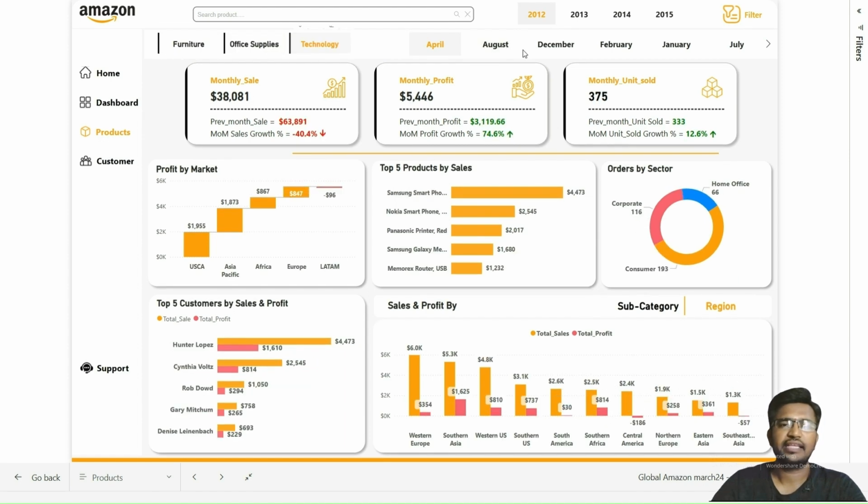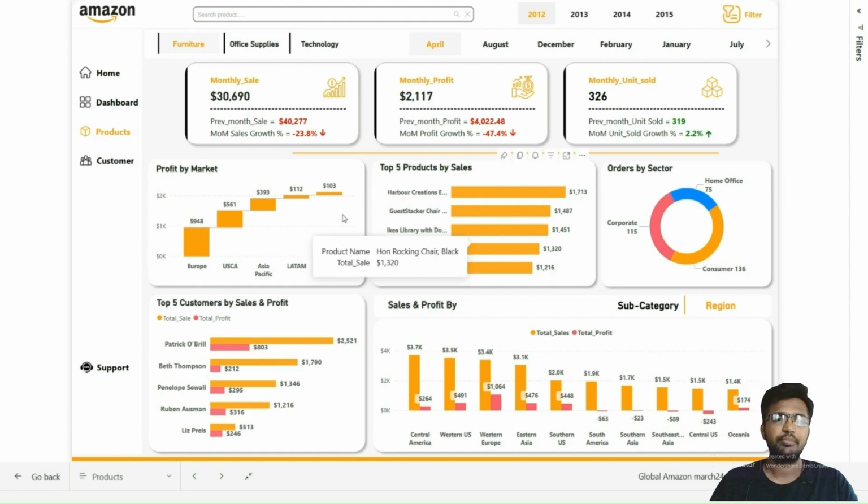Next to the category slicer is the month slicer, which enables users to filter the data by specific months, providing a granular view of monthly performance. And above, this is the year slicer, which allows users to filter the data by year, facilitating broader time-based analysis. And to the left, this is the search bar, as mentioned earlier.